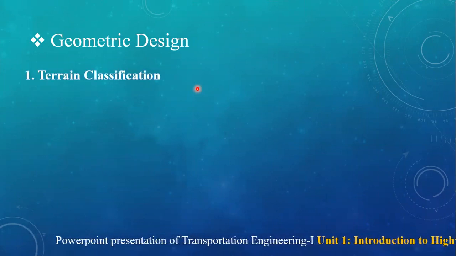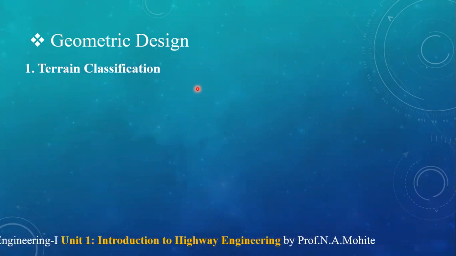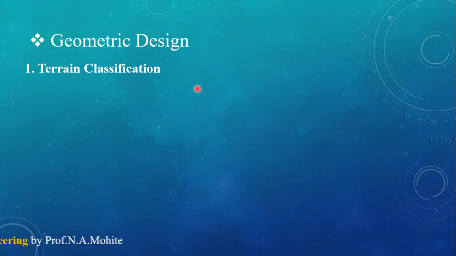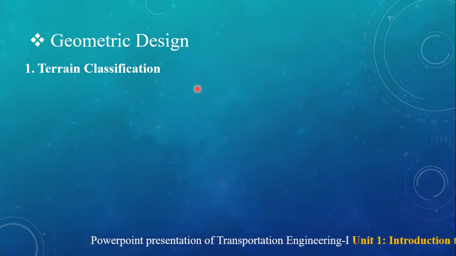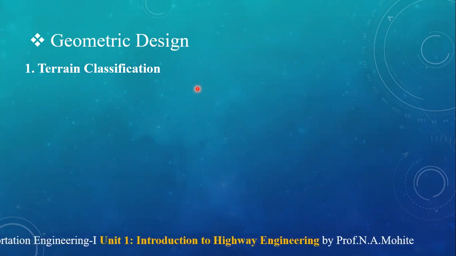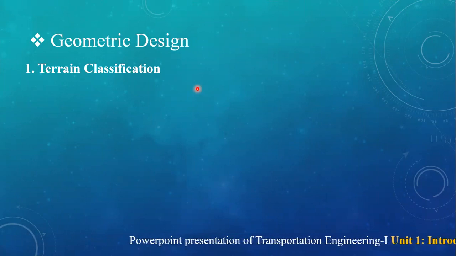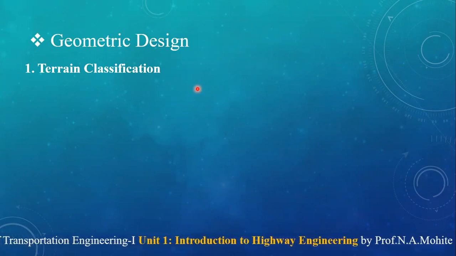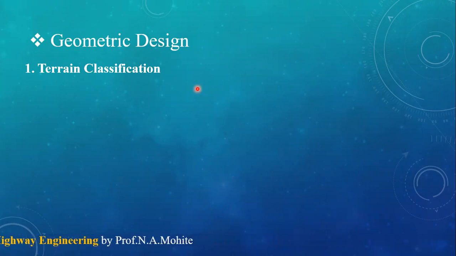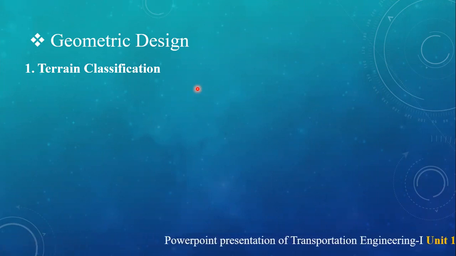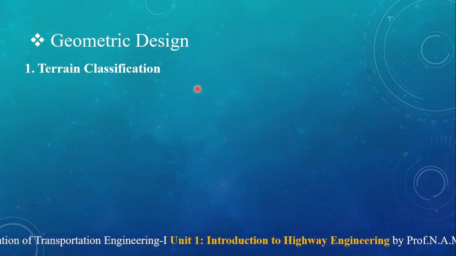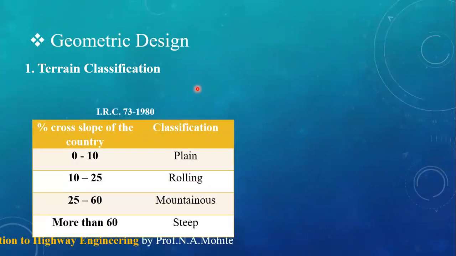Starting with the first point, terrain classification. As per the IRC, areas which have a certain slope are classified according to the slope. Whatever area is present in our country, whether it is plain, rolling, steep or mountainous, is classified by its slope.